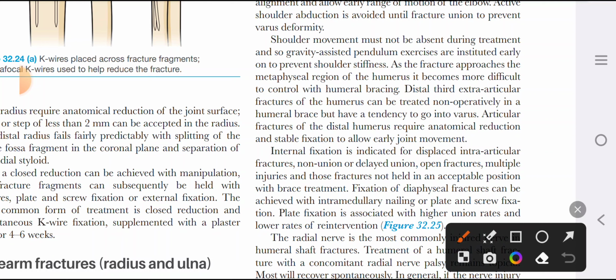Internal fixation is needed for displaced intra-articular fractures, non-union, delayed union, open fractures, multiple injuries, and fractures which are not held in acceptable position with brace. These are the indications for open reduction of humerus shaft fracture.